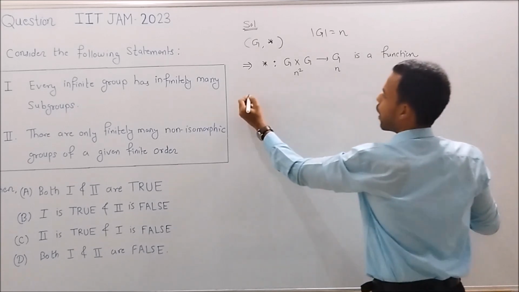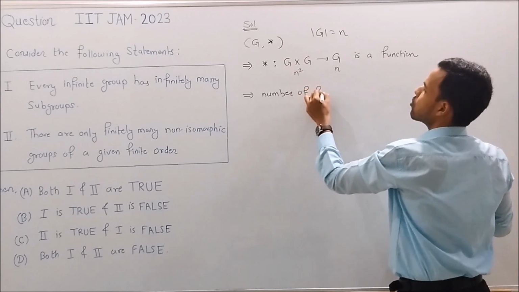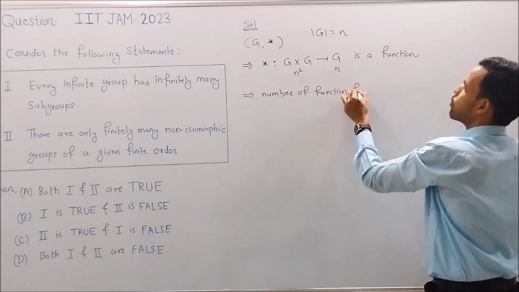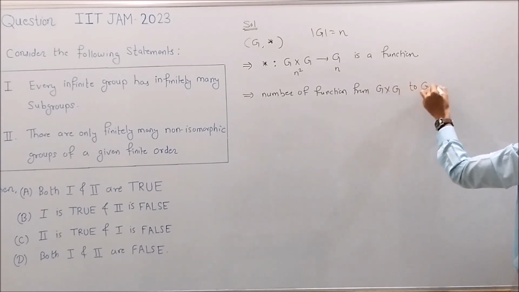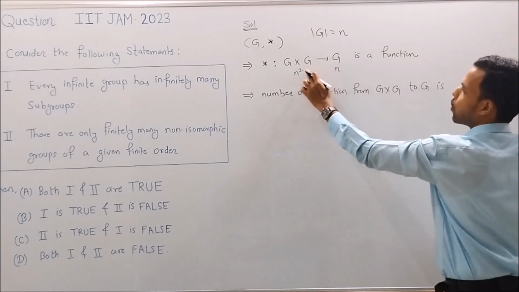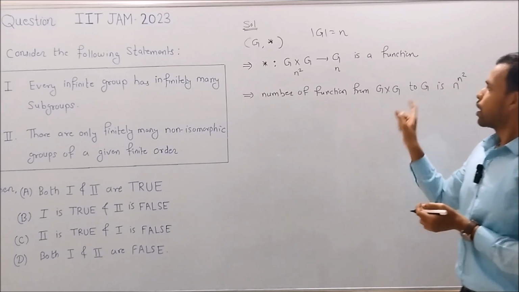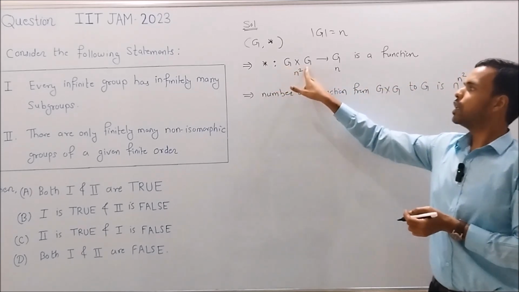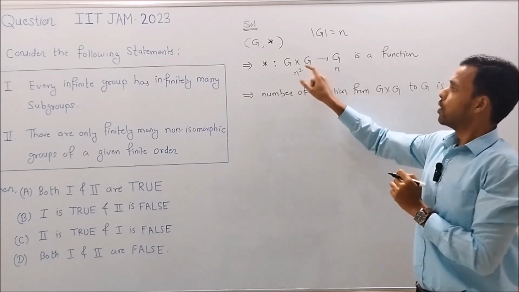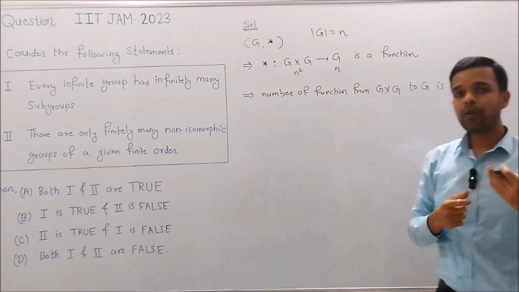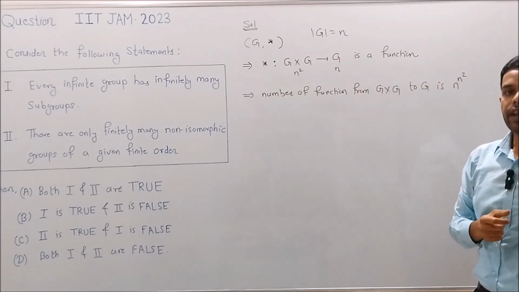So from here we have the number of functions from G cross G to G is cardinality of B raised to power cardinality of A, that is n to the power n square. So there are n to the power n square functions from G cross G to G. But we know that every function from G cross G to G is a binary operation on G.